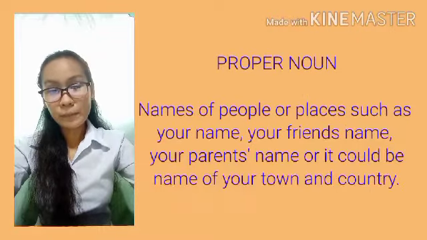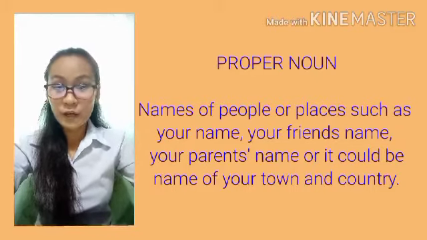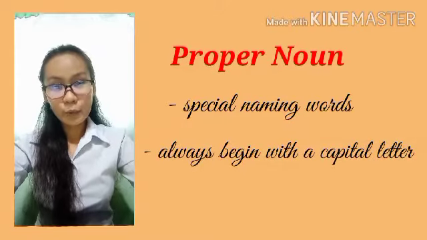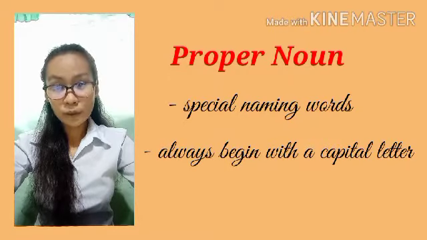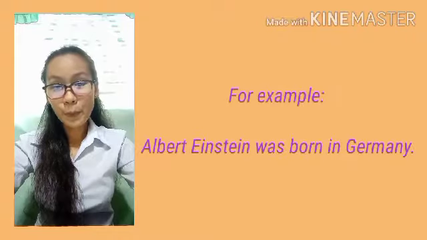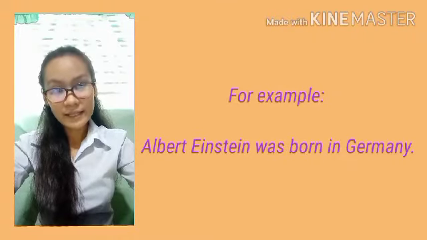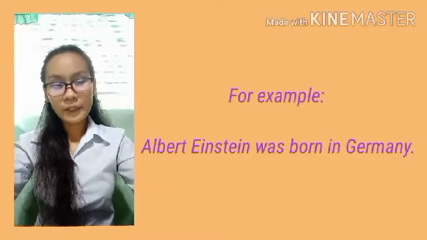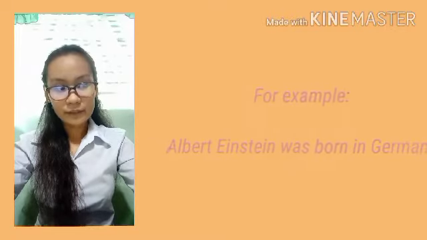First, the proper noun. So what is a proper noun? A proper noun is the name of people or places such as your name, your friend's name, your parents' name, or it could be the name of your town and country. These are special naming words, and these words are called proper nouns. Proper nouns always begin with a capital letter. Example, Albert Einstein was born in Germany. Albert Einstein is a proper noun. It is a name of a person. While Germany is also a proper noun, and Germany is the name of a country.